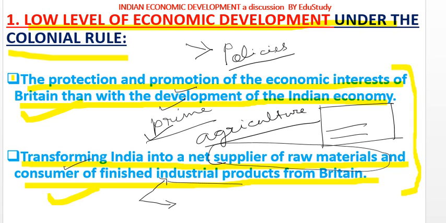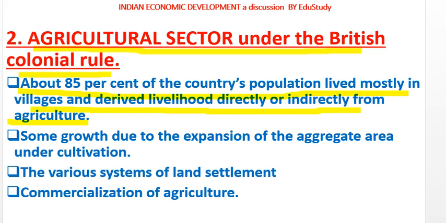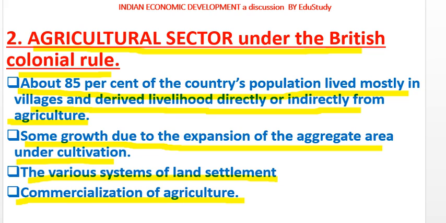So let's go to the second topic here. Our second topic is the agricultural sector under British colonial rule. As in the first topic, in the second topic also we have some highlighted points. First, about 85% of the country's population lived mostly in villages and derived livelihood directly or indirectly from agriculture. Second, some growth due to the expansion of aggregate area under cultivation. Third, the various systems of land settlement. And fourth, commercialization of agriculture.